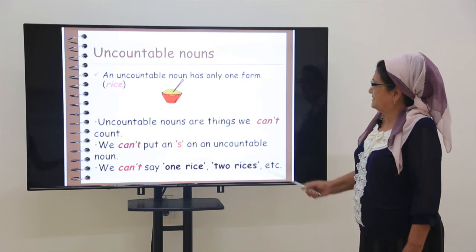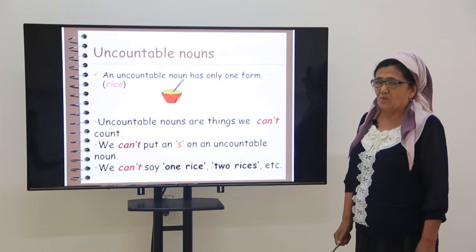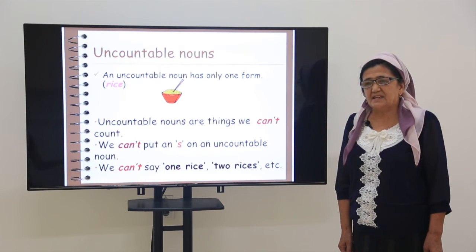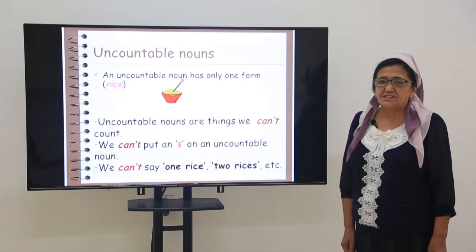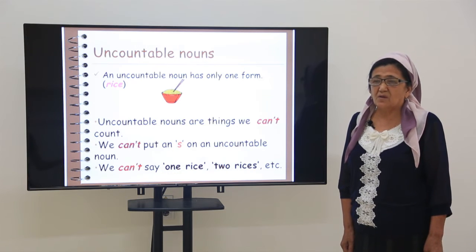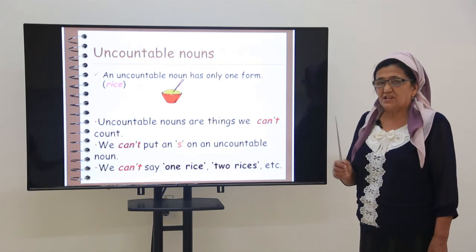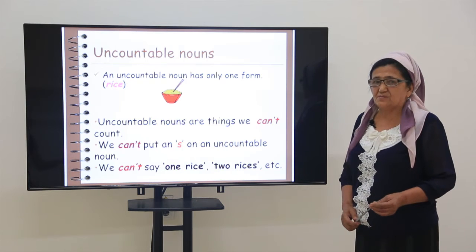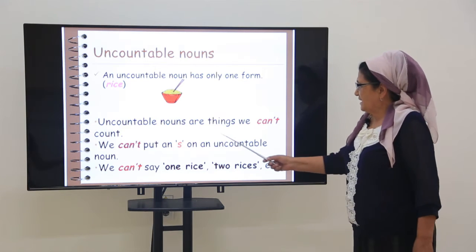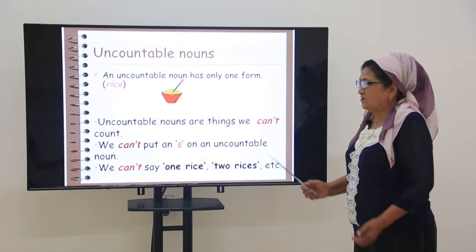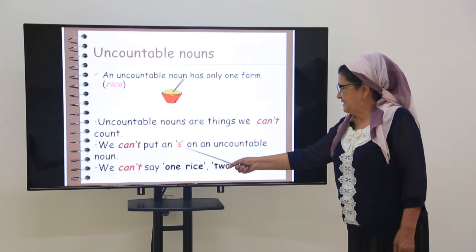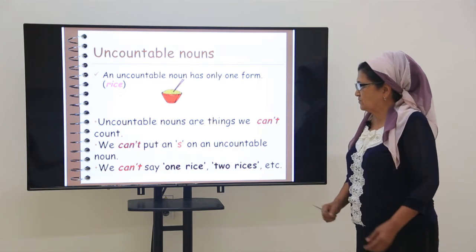Uncountable nouns have only one form. It is singular. Rice is delicious. Knowledge is power. Knowledge is an uncountable noun. Uncountable nouns are things we cannot count. We can't put an s on uncountable nouns.